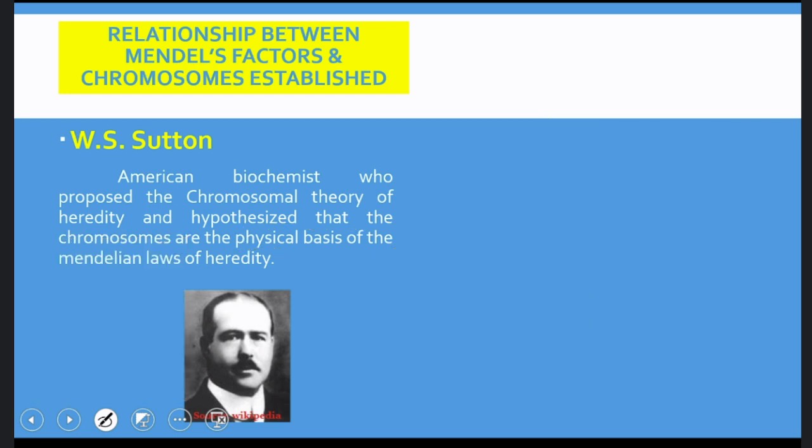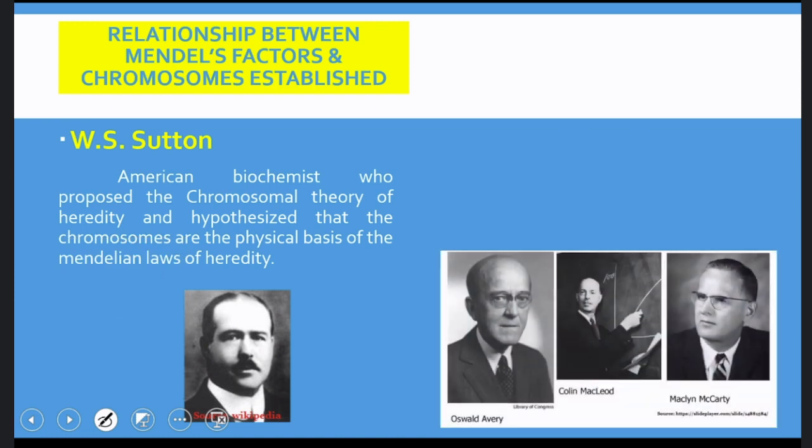So Mendel explained that there are factors which are responsible for heredity, and Sutton showed that chromosomes are the basis of heredity, and now we can combine these two: factors present on chromosomes are the basis for heredity. Next came three more scientists, Avery, MacLeod and McCarty.